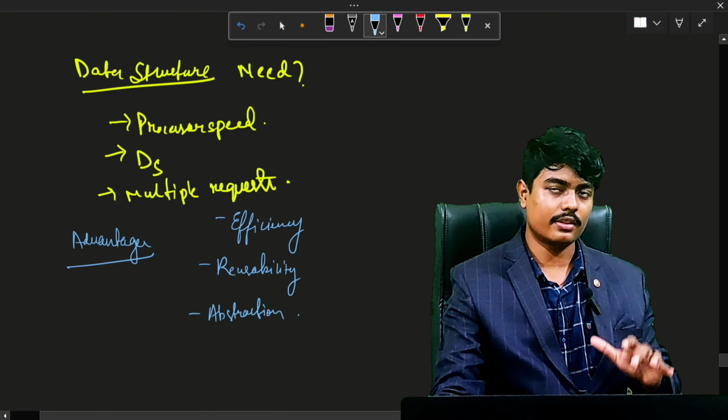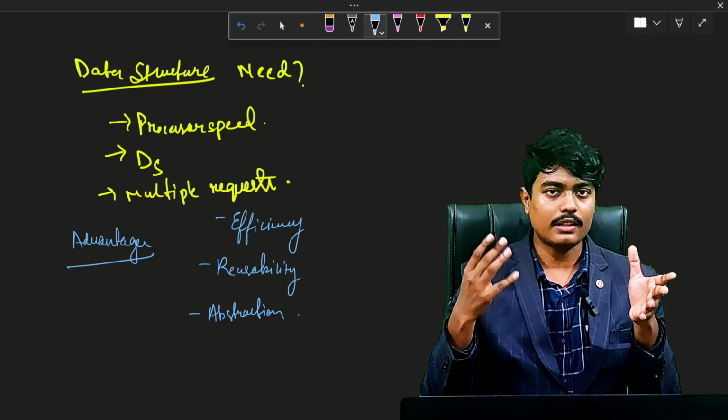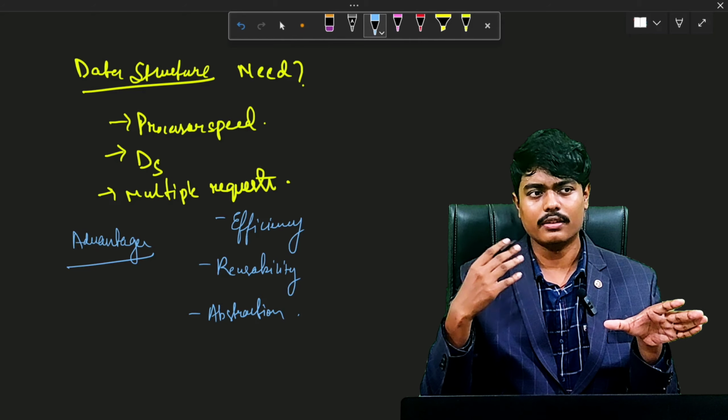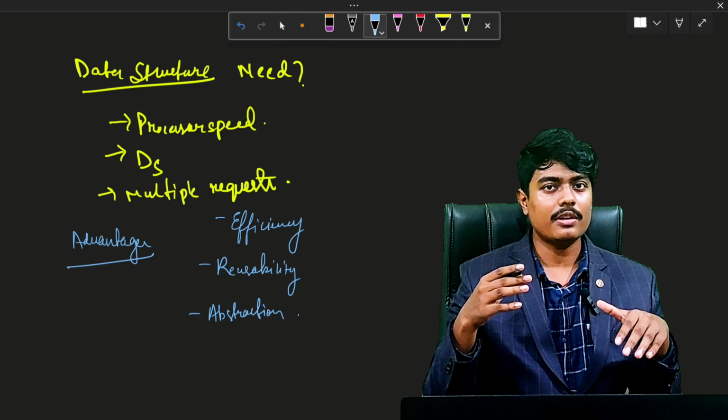If the choice of a data structure for implementing a particular abstract data type is proper, it makes a program very efficient in terms of time and space. So we are efficient in the way we spend our time on fetching the data. The time spent is quite minimal if you use data structures in a proper way. So we optimize the time and space.